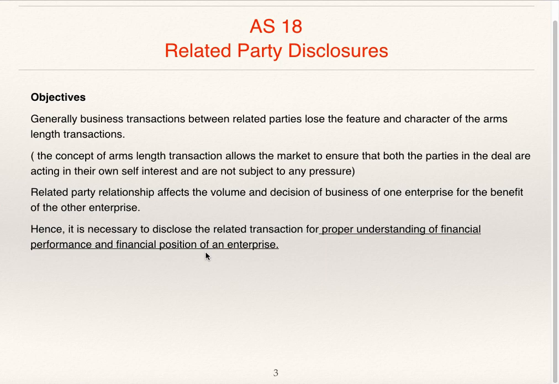So, it is necessary to disclose related party transactions for proper understanding of financial performance, which is given by profit and loss account, and financial position, which is given by balance sheet of an enterprise. If the business transactions are between related parties, then they are subject to some pressure and they lose the feature of arm's length transaction. So it is necessary to disclose related party transactions.